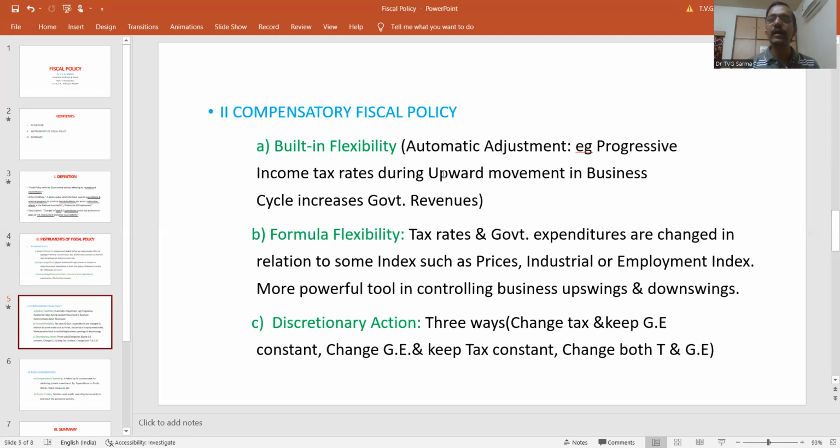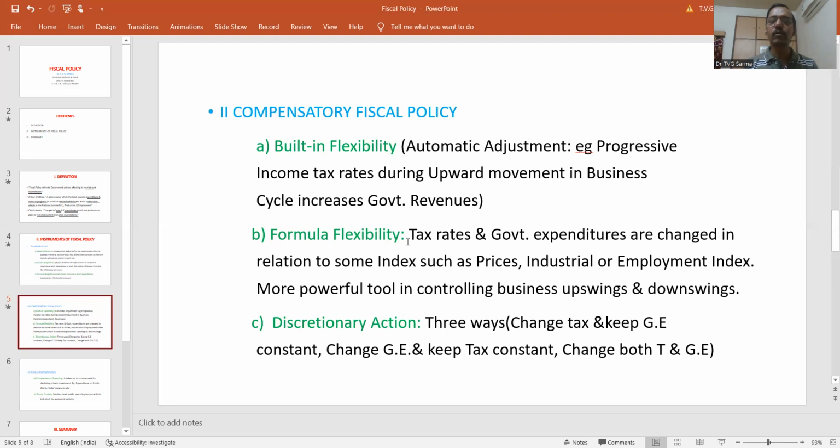Under this case, again, if an economy is going down, if an economy is declining, it means the income level of the people is decreasing. It means there is a movement of people from the higher income group to the middle, and from the middle to the lower, which has been the case during this pandemic time period. Then automatically the tax collections also fall from 30% to 20%. The government revenue also automatically decreases. Such kind of an automatic adjustment within the budget is called built-in flexibility.